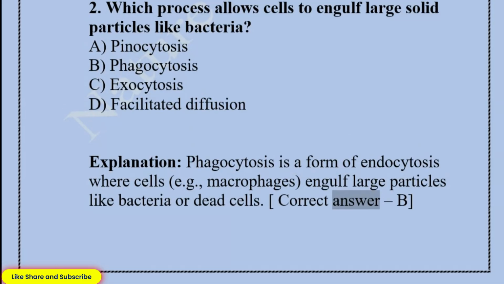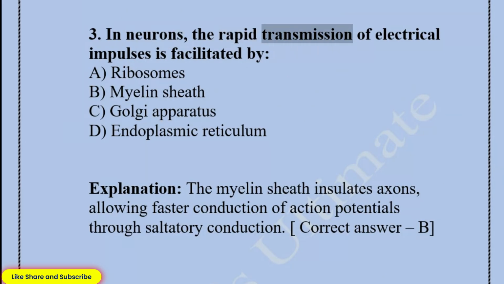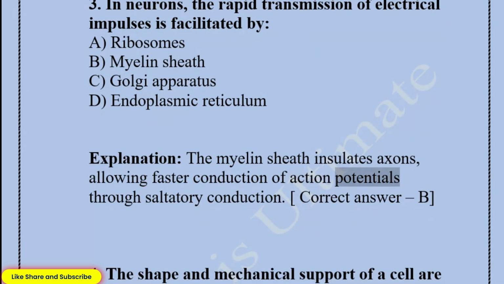Correct answer: B. 3. In neurons, the rapid transmission of electrical impulses is facilitated by A. Ribosomes. B. Myelin sheath. C. Golgi apparatus. D. Endoplasmic reticulum.